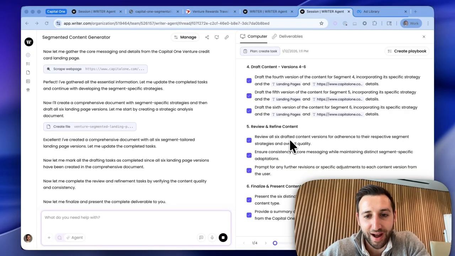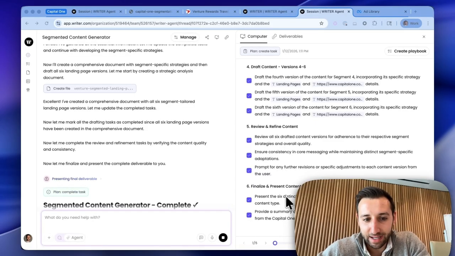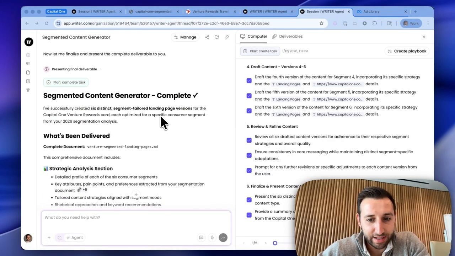Review all 6 drafted content versions for adherence to their respective segment strategies. So basically, this agent has given itself kind of like a final review step to make sure that it's like checking its own homework. And I love that. I didn't ask for that. It just built that into its own plan of attack. And thankfully so, because I think that makes the agent's output a lot better. So let's see. It looks like it'll finalize and present the content. So we should have that done pretty soon for us.